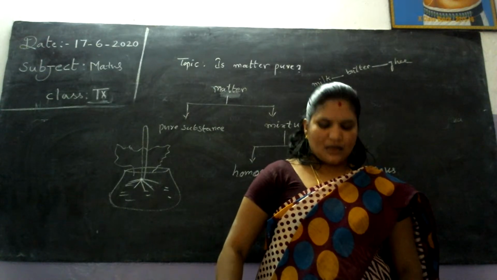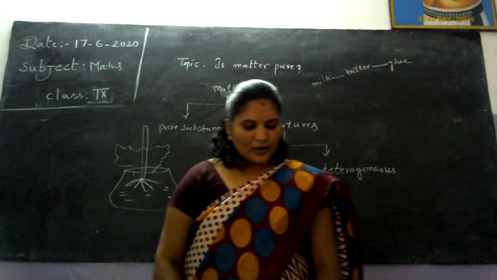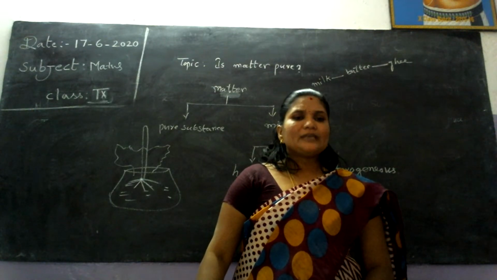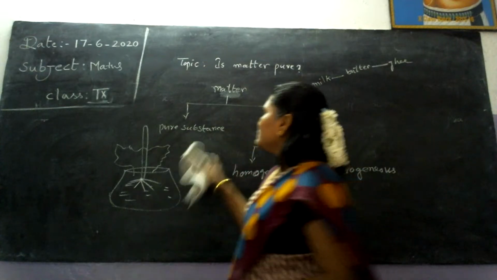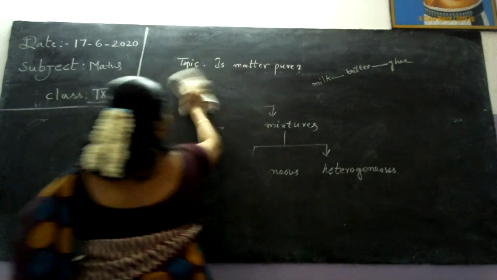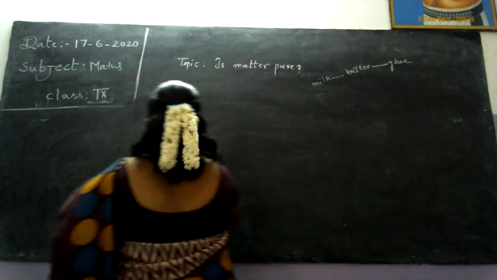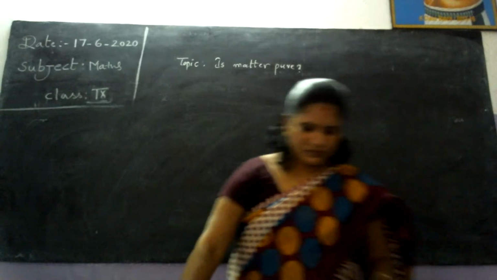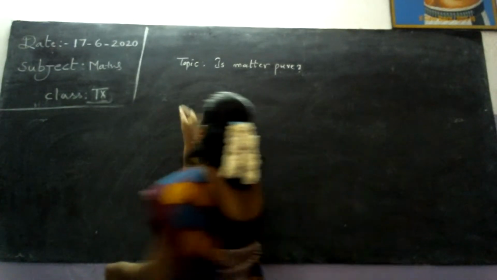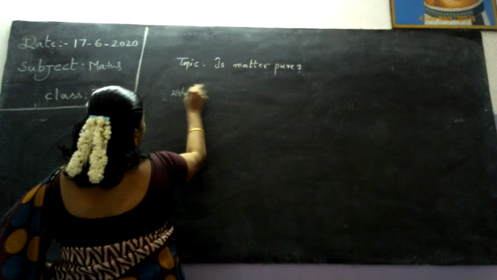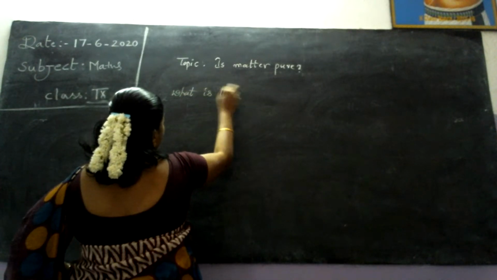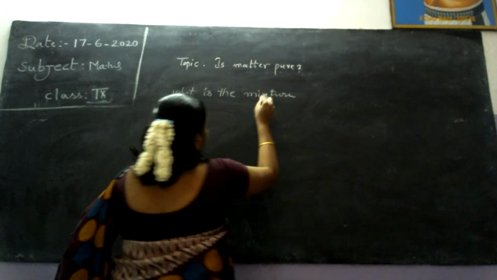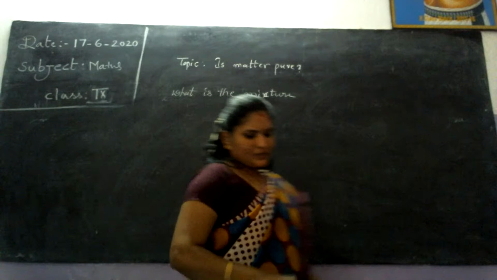So what is a pure substance or a mixture? What is a mixture?